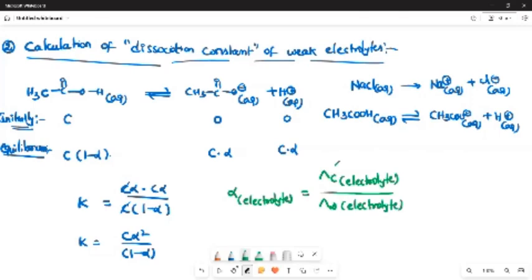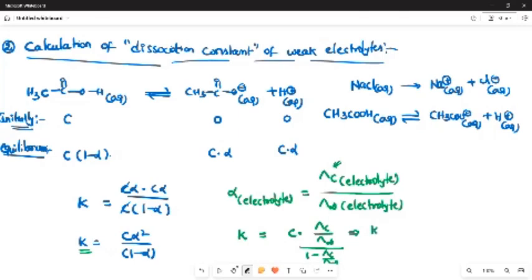What is the meaning of given concentration? That means it is not at infinite dilution, but at some other concentration value. There the alpha value will be equal to this. In chemical equilibrium, this is the dissociation constant, so you can substitute these values here. K equals C into lambda C divided by lambda infinity, divided by 1 minus lambda C divided by lambda infinity.